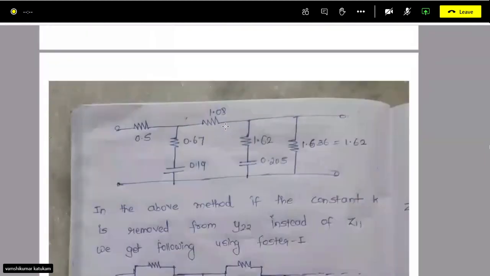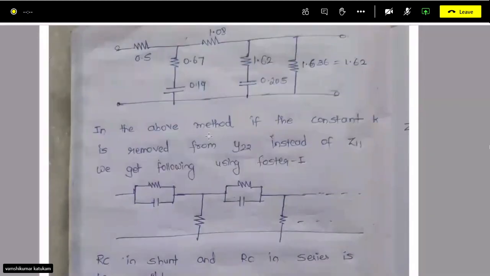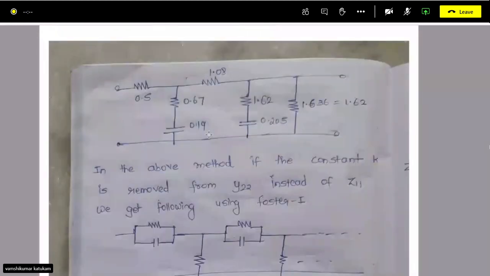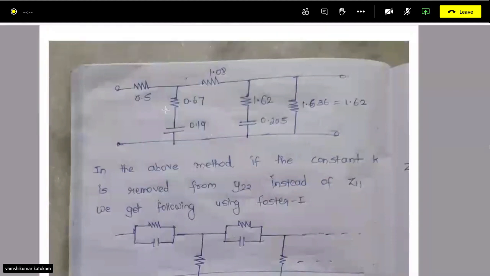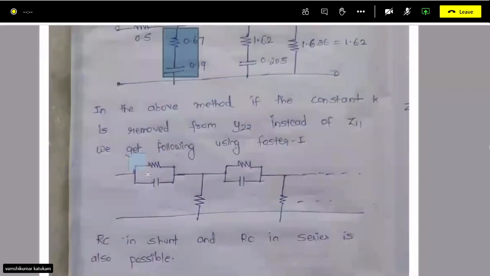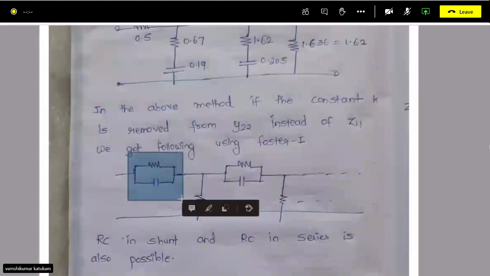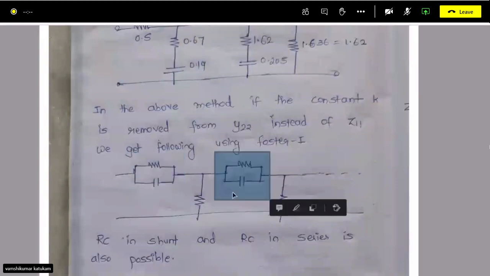The negative real zeros, okay, negative real zeros, right? And it is not like this is the only way. For the same given transfer function, you can realize it in another way. How? Just instead of having RC shunt branches, you can have RC parallel branches in series. Okay, so that is the Foster one method.